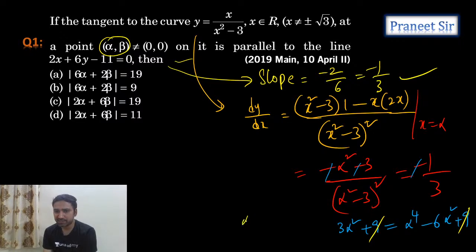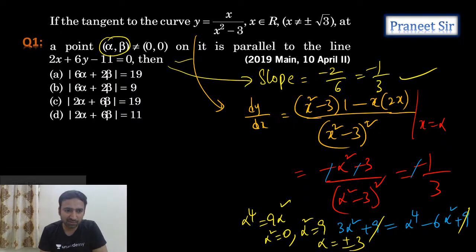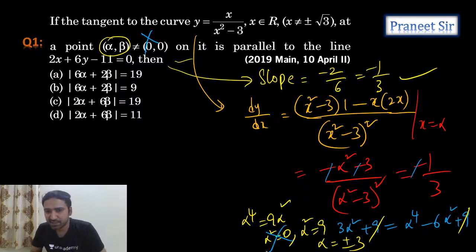And how much do you get, guys? Alpha power 4 is equals to 9 alpha square. So alpha square is 0 or alpha square is equals to 9. So that means alpha is equals to plus or minus 3. Why? Because see, alpha should not be equals to 0. That's what he said, right? Alpha should not be equals to 0. So this part got eliminated. So alpha is equals to plus or minus 3. That's what we got.